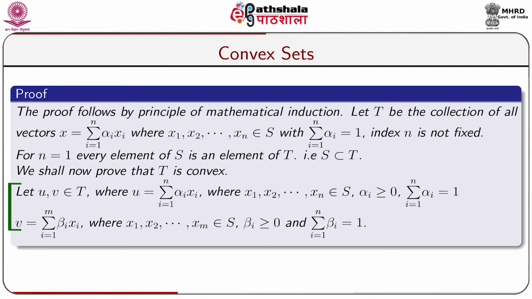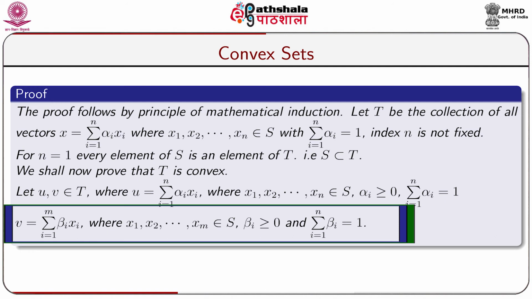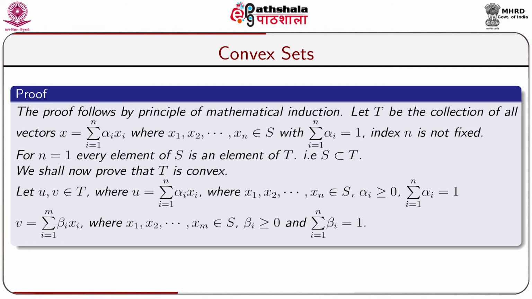Let u, v belong to capital T, where u is equal to sigma i equal to 1 to n alpha i xi, where x1, x2, dot dot, xn belong to capital S and alpha i greater than or equal to 0 with sigma i equal to 1 to n alpha i equal to 1, and v is equal to sigma i equal to 1 to m beta i xi, where x1, x2, dot dot, xm belong to capital S and beta i greater than or equal to 0 and sigma i equal to 1 to m beta i equal to 1.